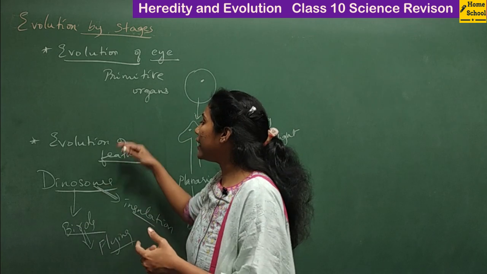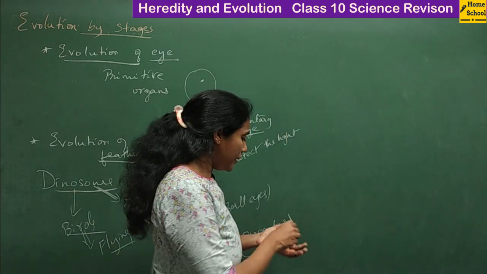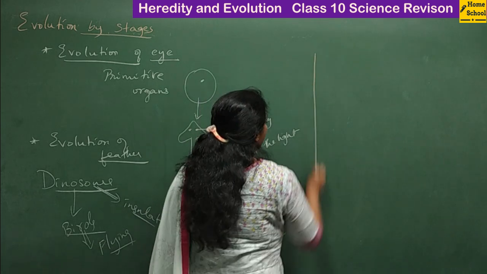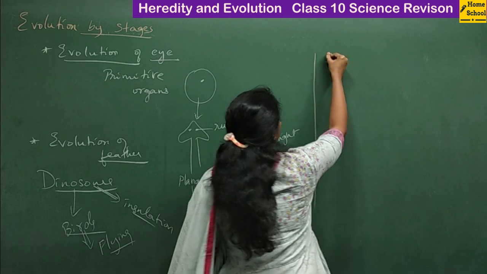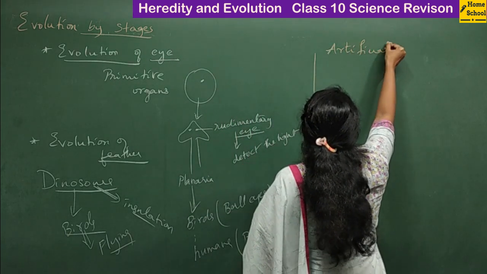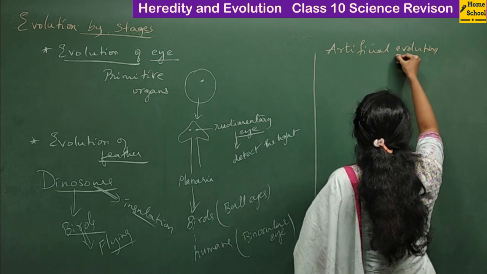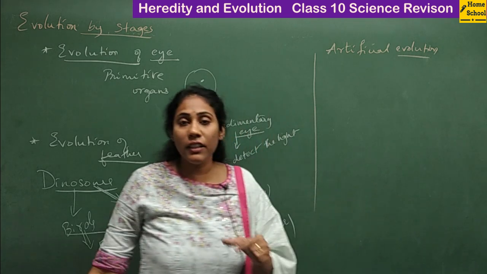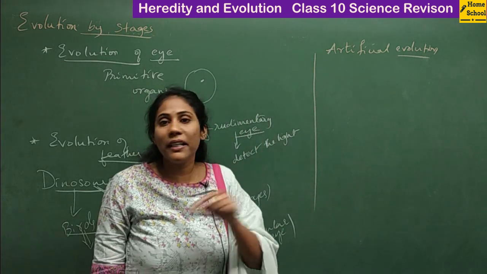So this is how gradually the feathers have been evolved. And coming to the last example, we have something called artificial evolution. This is very, very important, guys. This is not the evolution that occurred naturally in nature. This is the evolution done by man.